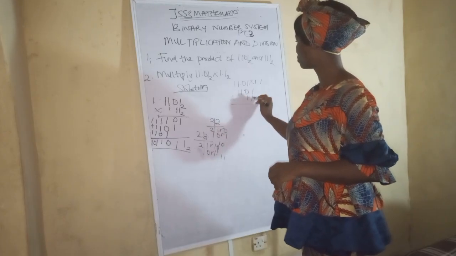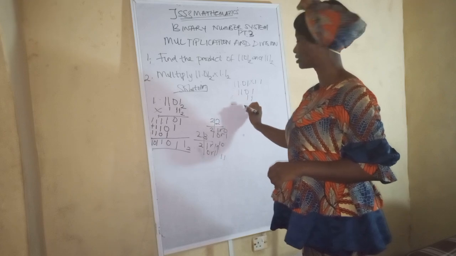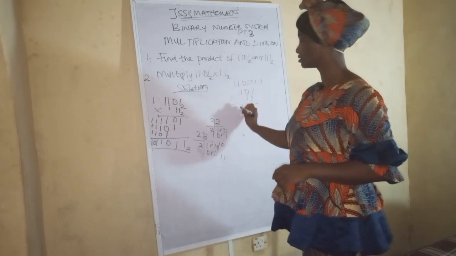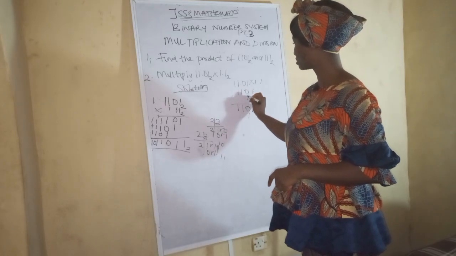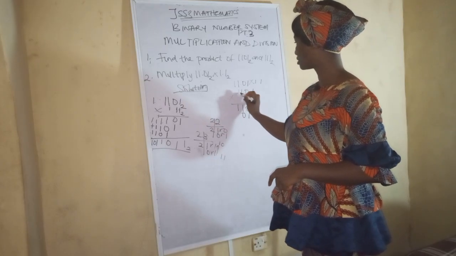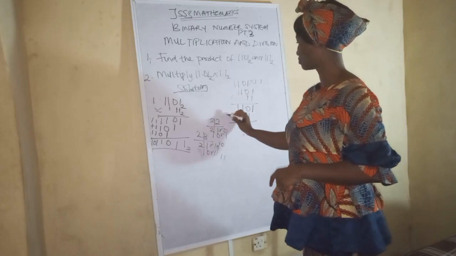So let's multiply. 1 times 1 is 1. 1 times 0 is 0. 1 times 1 is 1. Do you get it now? Next row: 1 times 1 is 1. 1 times 0 is 0. 1 times 1 is 1. So we are done with that.